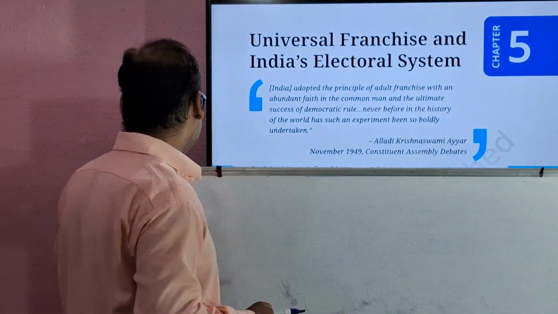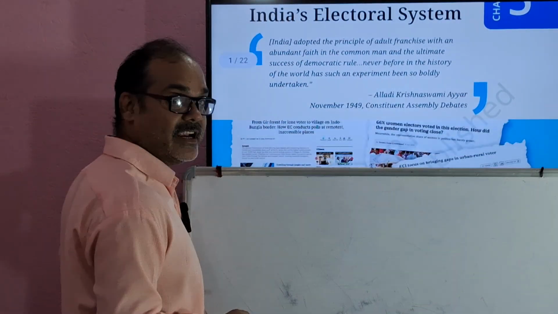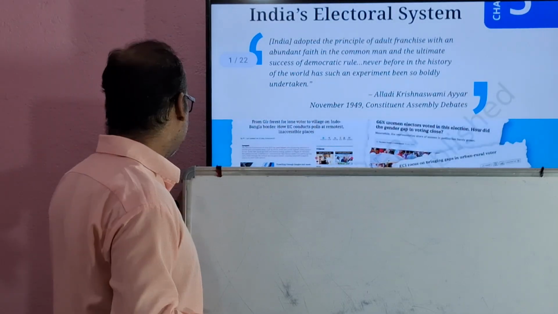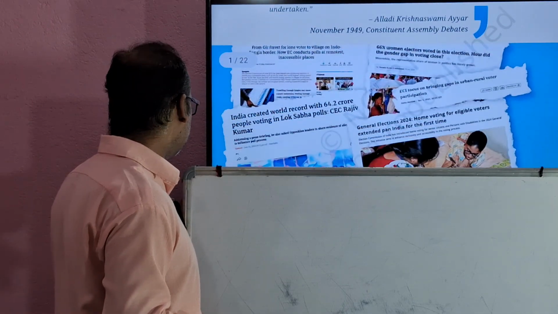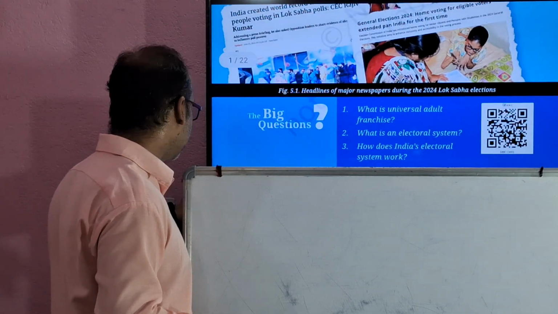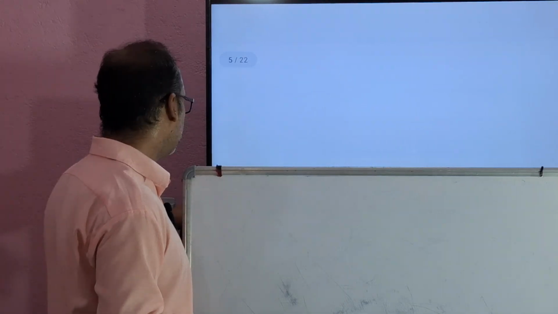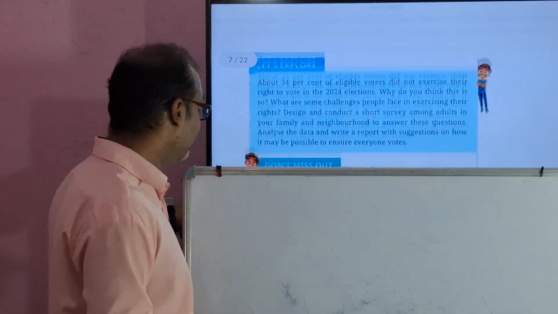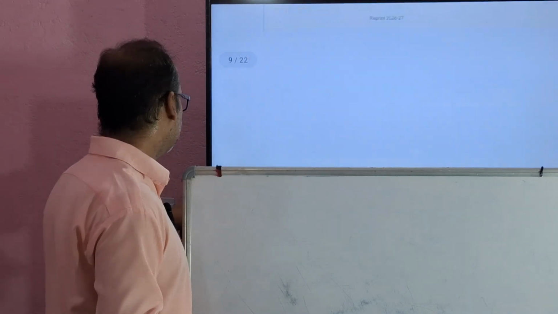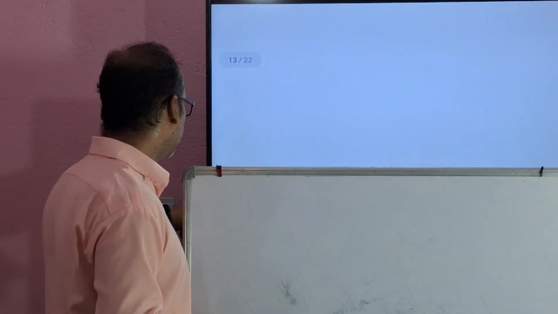This chapter is from class 8 social science NCERT, India's universal franchise and India's electoral system. We have already finished all these things about Lok Sabha, universal adult franchise and all that. Now let's come to pages 18 and 19.